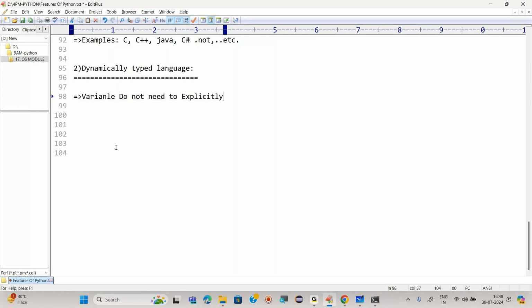For example, in static type, explicitly we have to write it, right? But dynamically typed language means implicitly it is going to declare the data type. Who is going to declare the data type? PVM, Python virtual machine, right?